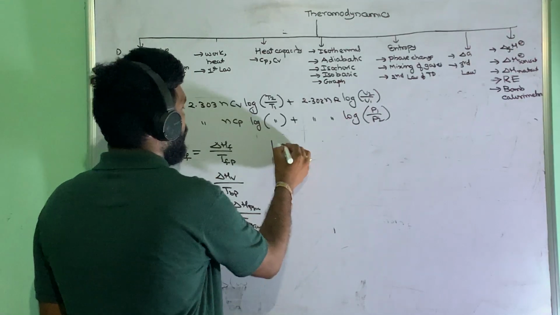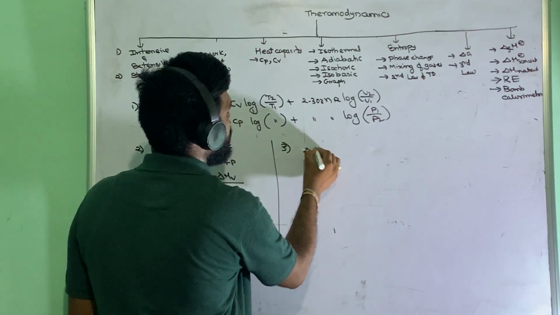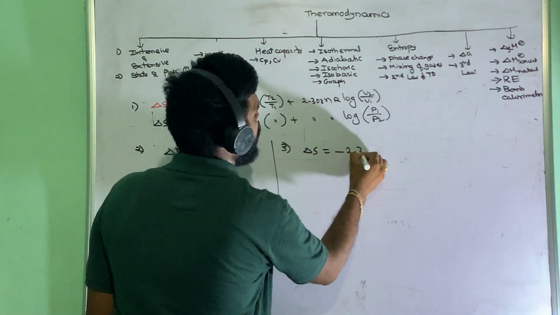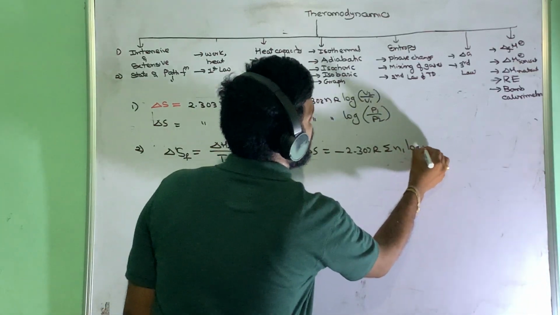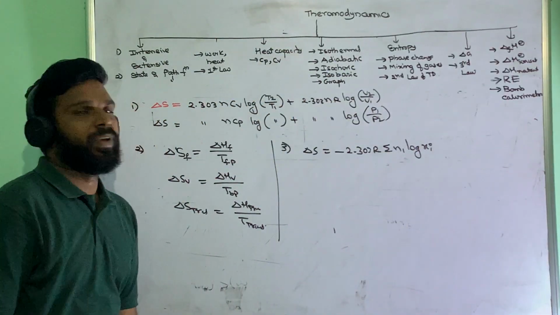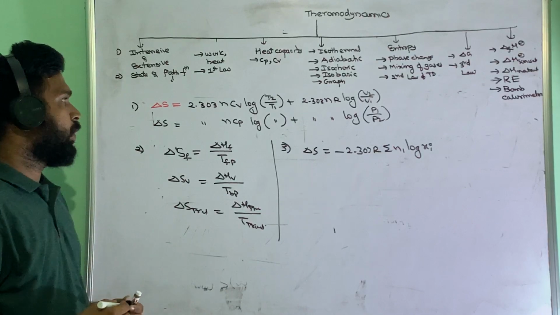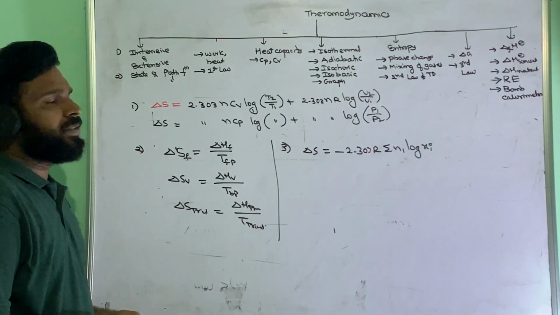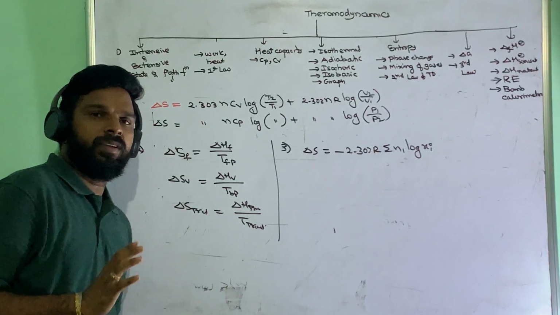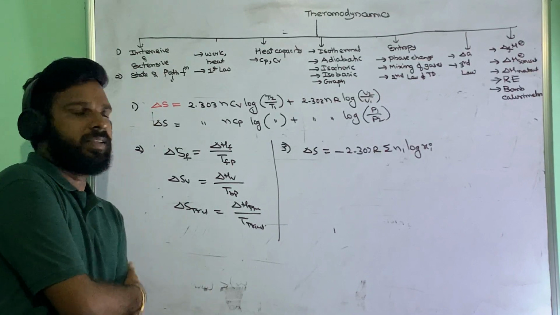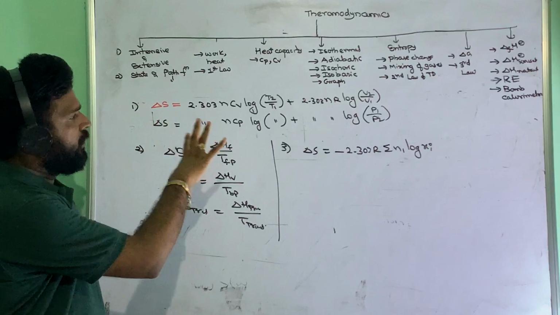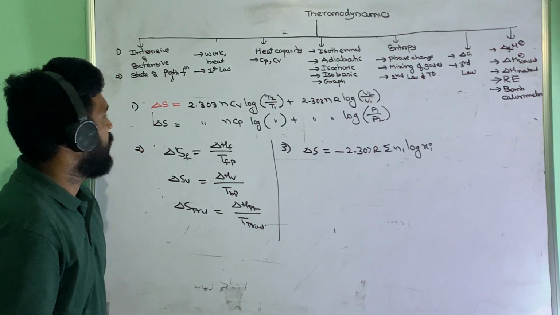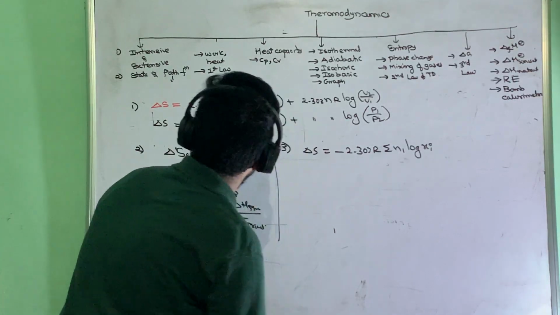Okay. When you are mixing gases, delta S mix will become minus 2.303 sum over n_i log x_i, when you are mixing the gases. Okay. So according to the second law of thermodynamics, entropy of the system will increase for an irreversible process. Okay. So these are the delta S terms related.